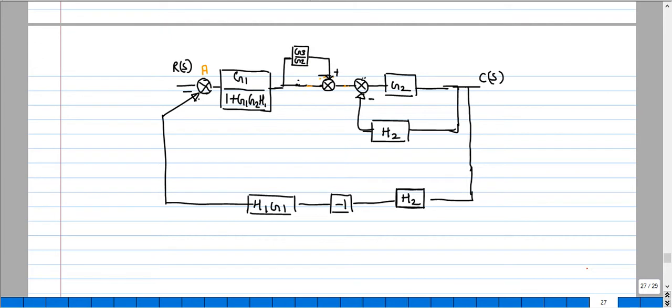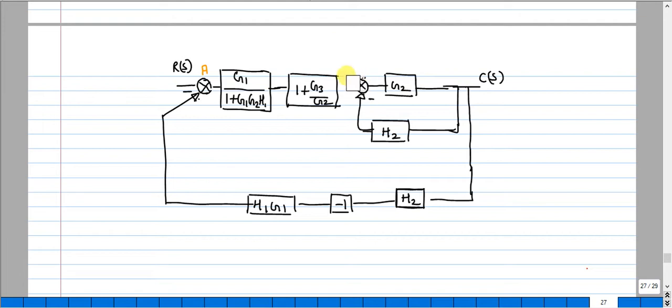These two are in parallel based on the direction. So this block will become 1 plus G3 by G2, and you can eliminate this particular summing point, and this is a minor feedback loop, and again you can apply the formula and eliminate this. So finally you will end up with one block that has 1 plus G3 by G2, these two are in parallel, done.